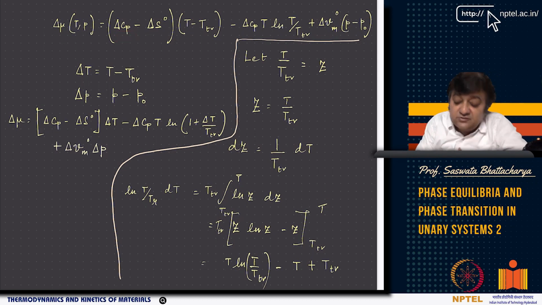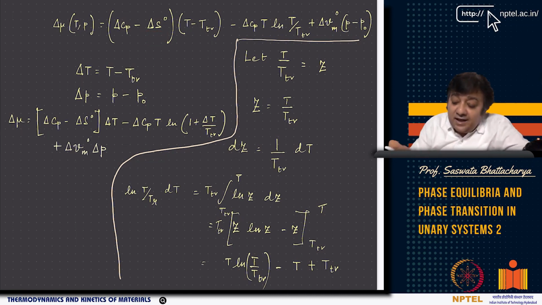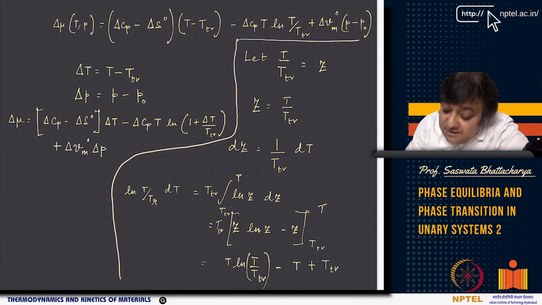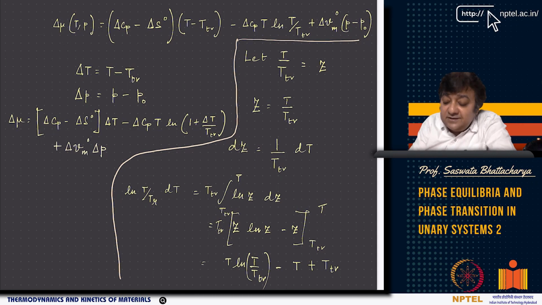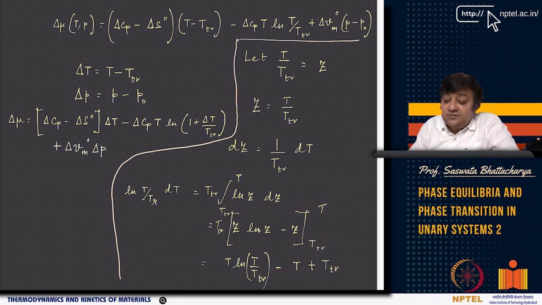Delta S0 is the difference in entropies of the two phases at the reference temperature and reference pressure, and then there is a T minus Tr, right? Tr is the transformation temperature. Plus minus you have this term, okay? So it is like delta Cp T ln T by Tr. If you go through these derivations, you will easily understand this part, and then this is nothing but delta Vm0 into P minus P naught, right?